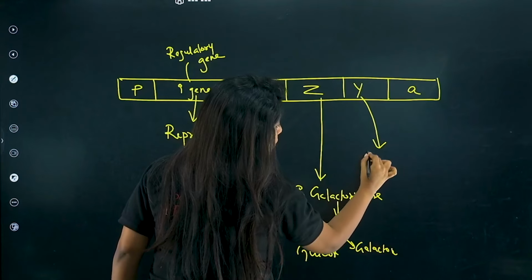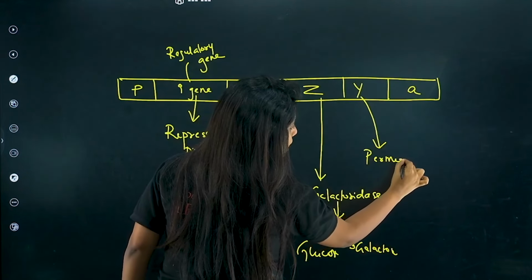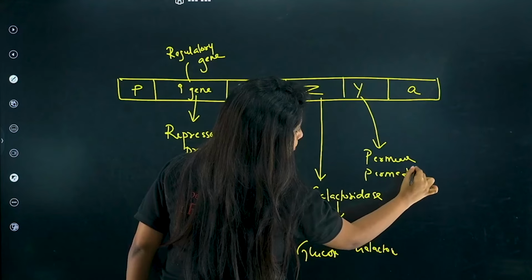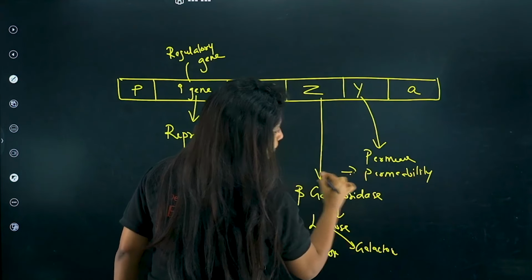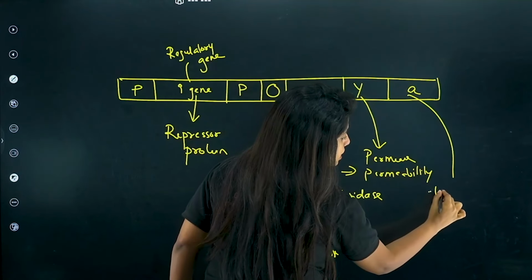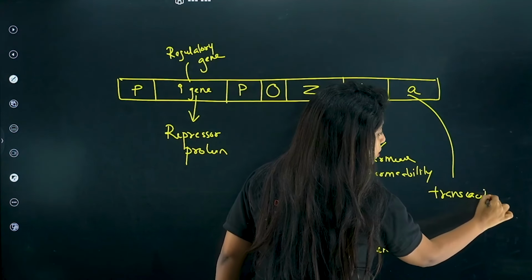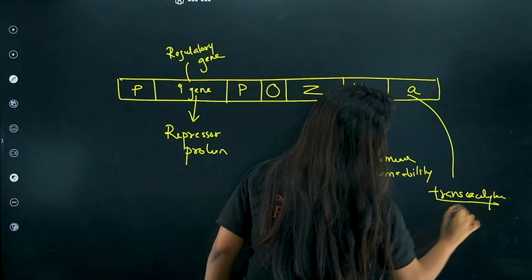Y codes for permease, which increases the permeability of the cell. A codes for transacetylase, which deals with any toxic substances which is being formed.